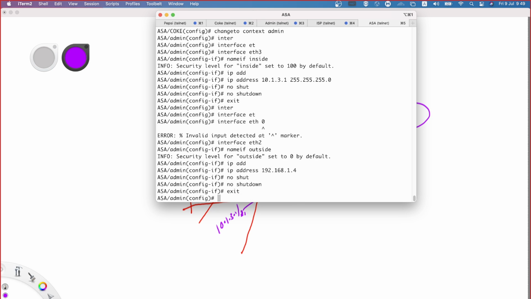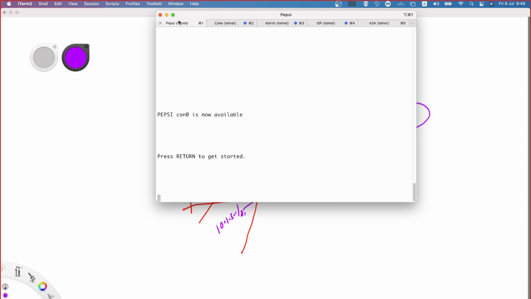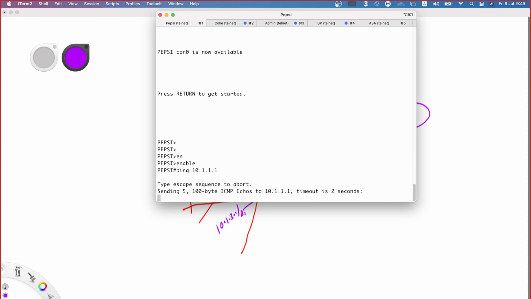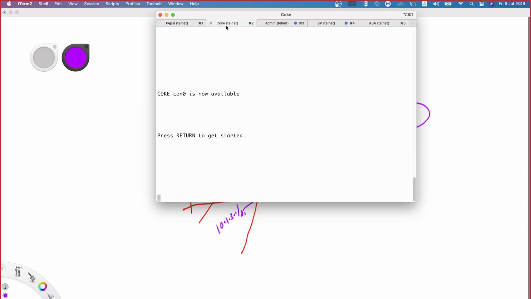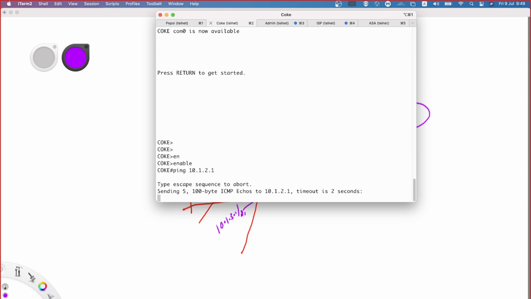Let's see. I'm getting into Pepsi router 1, trying to ping 10.1.1.1. Got the reply? Ethernet 2 means the router 2. Ping 10.1.2.1. I'm not getting the reply. Why? What could be the problem? Can you guess and tell me?